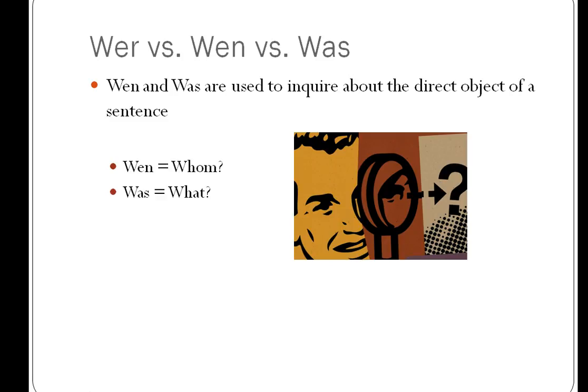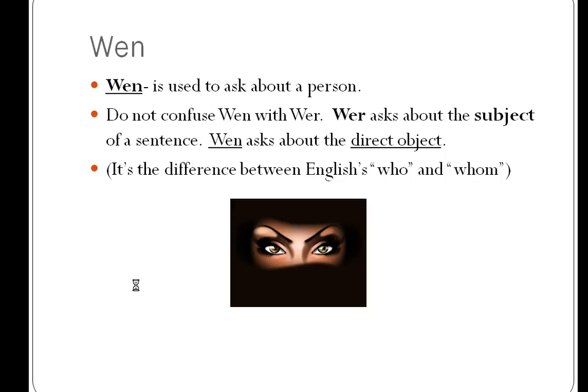Or was machst du? What are you doing? What is that? And so on and so forth. Wen, however, is new. Wen and was are used to inquire about the direct object of a sentence. Wen asks whom, and was asks what. Wen is used to ask about a person.